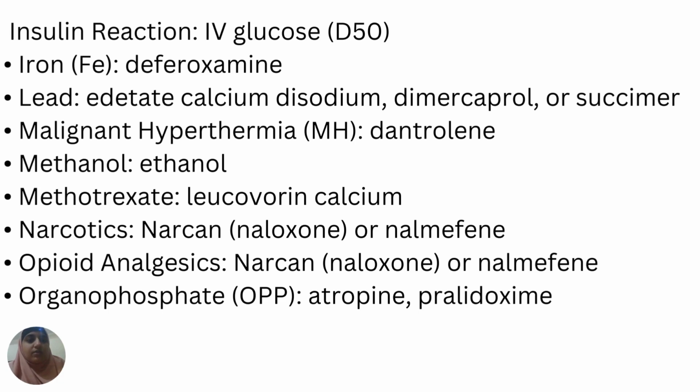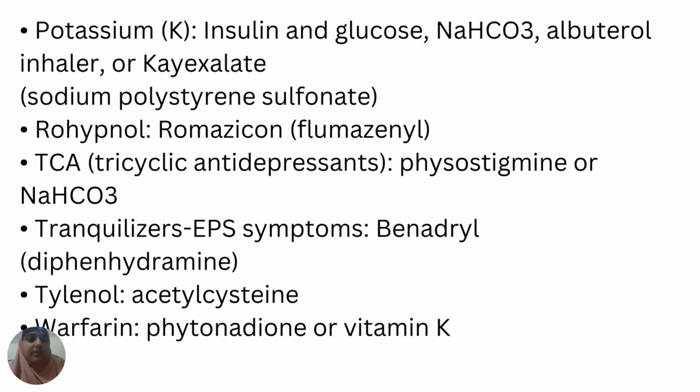For the poisoning of methotrexate, you can give leucovorin calcium. If there is a poisoning of any narcotic, you can give naloxone. If there is a poisoning due to opioid analgesics, you can also give naloxone. If there is poisoning of organophosphate, you can give atropine, pralidoxime. Next, move to the other slide.